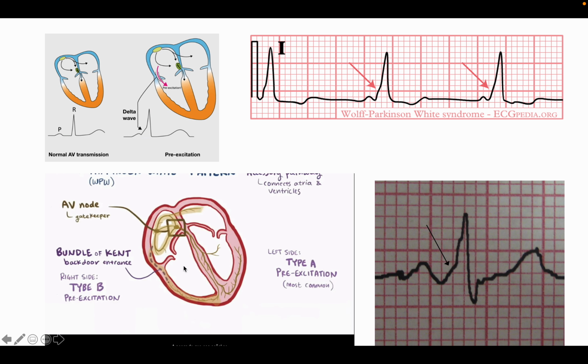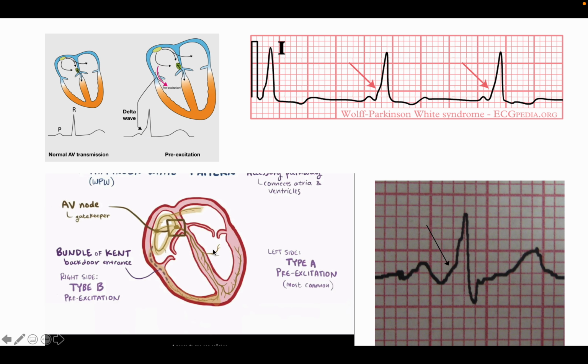In classification of WPW syndrome, we classify it into two types, type A and type B. If the bundle of Kent is present on the right side, it is called type B, and if it is present on the left side, it is called type A. From the ECG, we can differentiate type A and type B very easily.